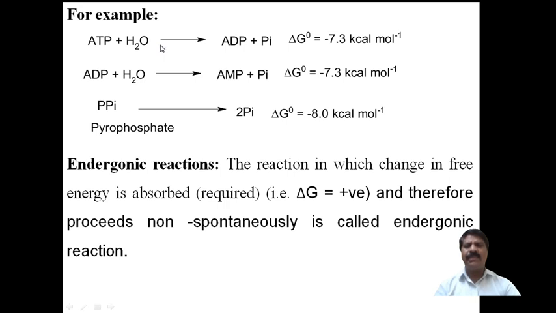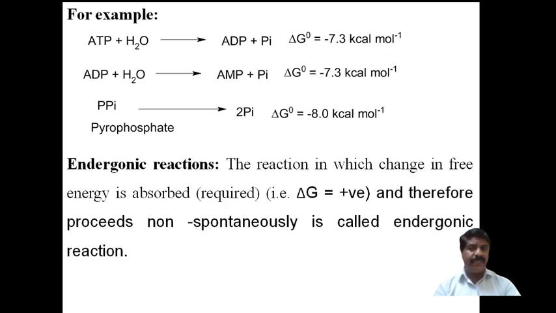The same amount of energy required to form the bond is liberated during the breaking of the bond, and this is a natural phenomenon. ATP is converted into ADP plus inorganic phosphate, and minus 7.3 kilocalorie per mole of energy is liberated.